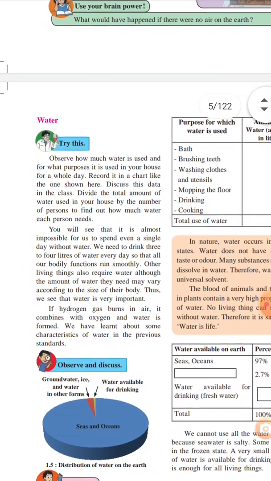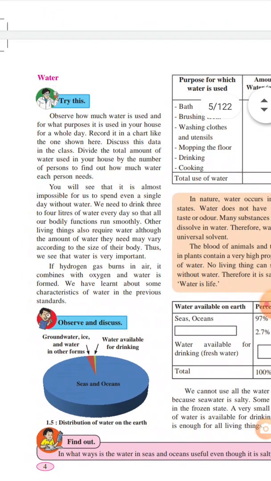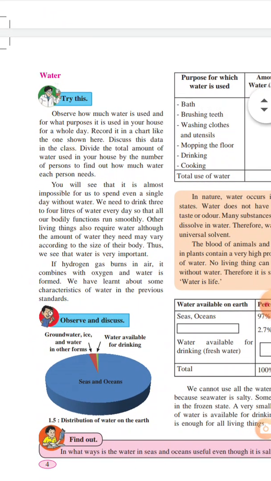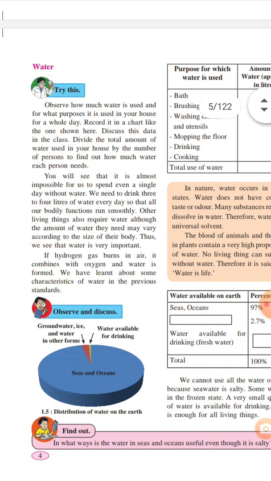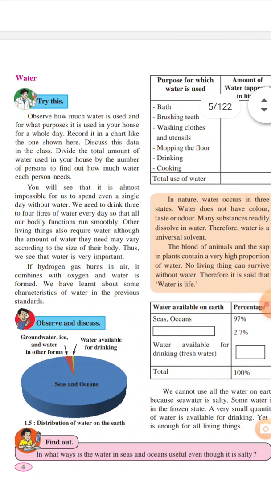And then divide the total amount of water used in your house by the number of persons to find out how much water each person needs. You will see that it is almost impossible for us to spend even a single day without water.